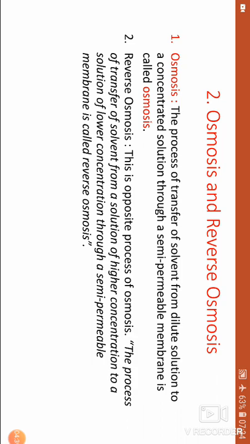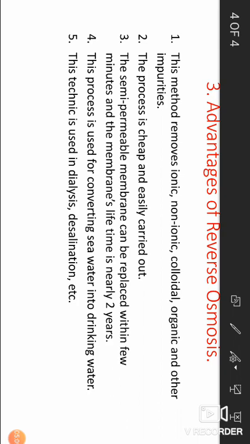The semi-permeable membrane consists of very thin films of cellulose acetate, polymethyl acrylate, or polyamide polymer. Advantages of reverse osmosis. Number 1, this method removes all impurities like ionic, non-ionic, colloidal, organic and other impurities.